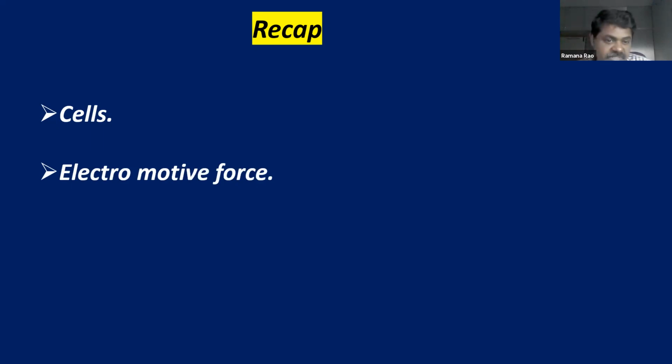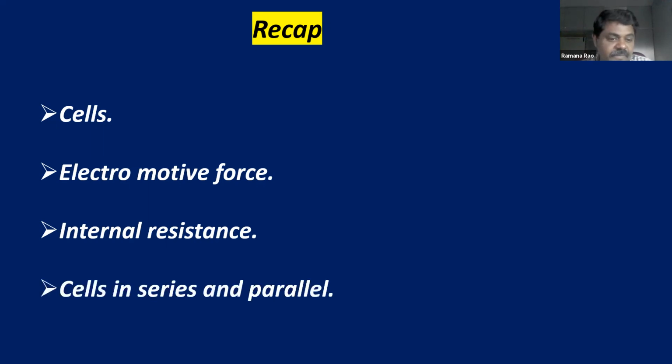And the main basic property of a cell, which is electromotive force, a driving force which can drive the charge carriers throughout the entire circuit. And internal resistance, another interesting characteristic of a cell, which can increase with the usage of the cell. And cells in series and parallel combination.